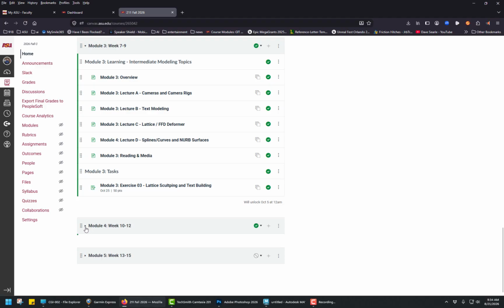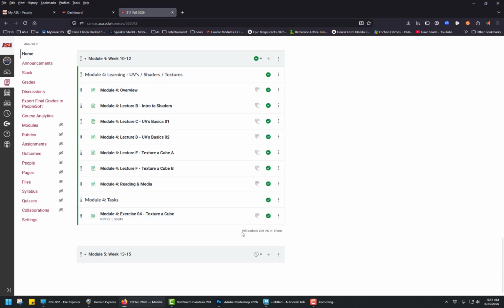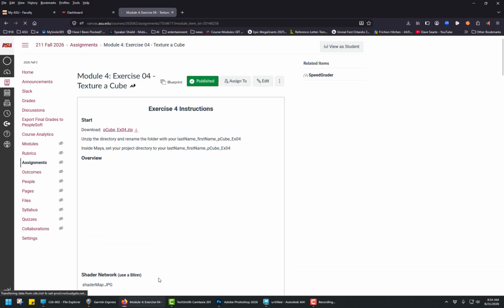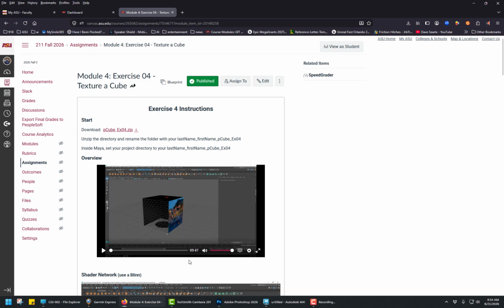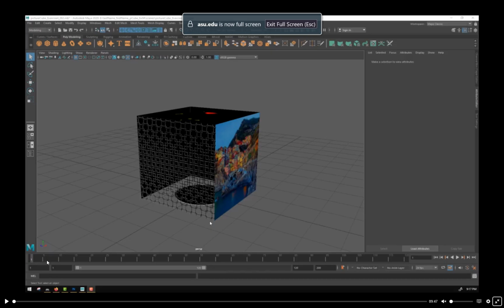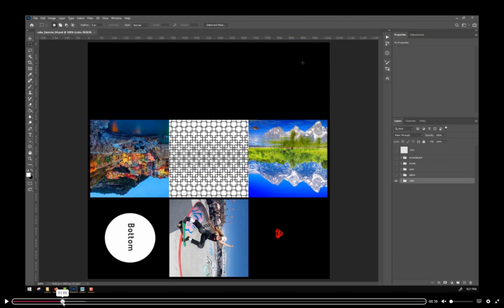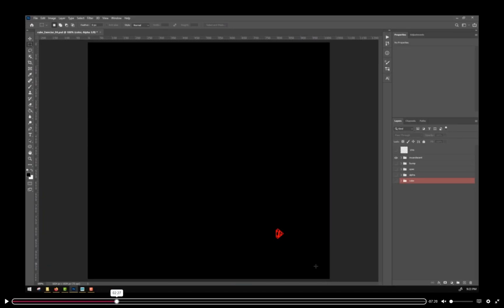And then finally, we are going to close out the semester. This will unlock at the end of October, but we're going to be modeling out or texturing a cube. So I'm going to jump into there. And the goal in this particular case, and I'll maximize this, is to create all this texture work on a simple cube, like we would have a photo cube on a mantle in our homes, showing all the people that we like and the things we've done. But as I go around this, you can see we're going to be creating these textures.